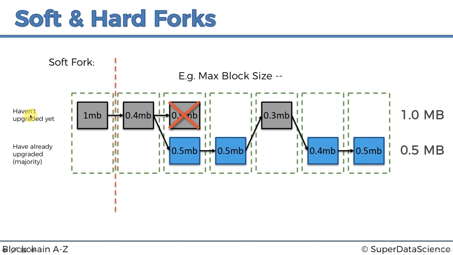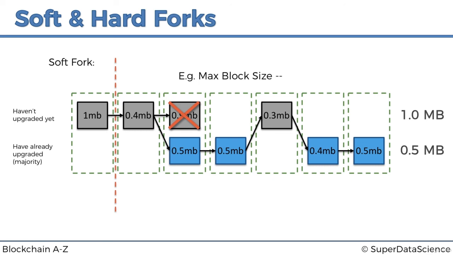They are more likely to find blocks that are going to be rejected, that are going to become orphan blocks. And that forces them to move to this group. That forces them to accept the new rules and to play by the new rules. That gives them the incentive to do that. Because otherwise they're going to be spending a lot of time and electricity mining blocks which are going to become invalid, and they're not going to be getting their reward. So that's how a soft fork works, very tricky like that.